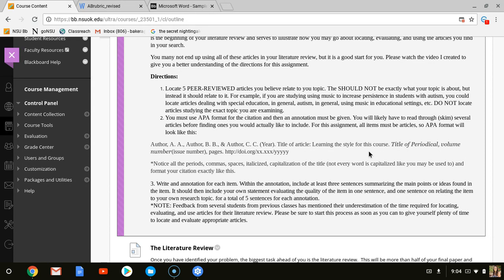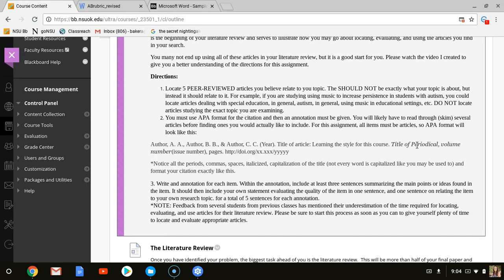So the only words that you capitalize in the title are the first word of the title. If there is a colon, you'll capitalize the first word after the colon, and any proper nouns that may be in the title. So those are the only things you capitalize. Everything else is lowercase.